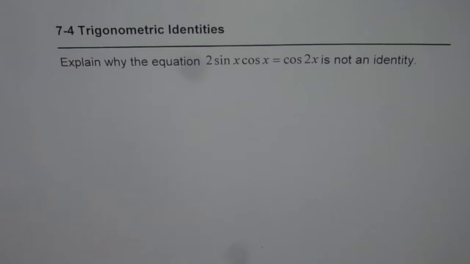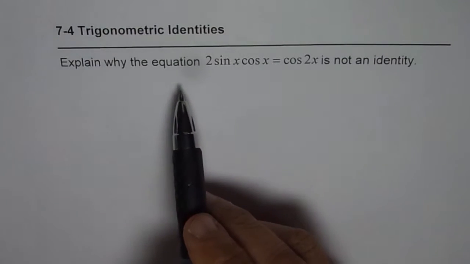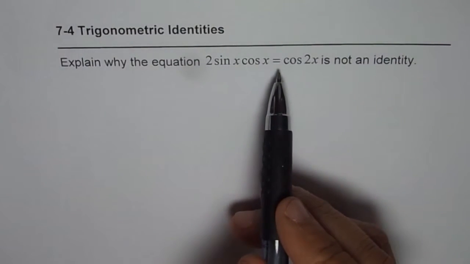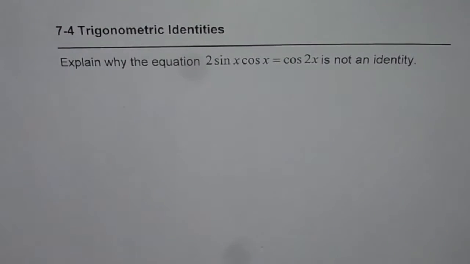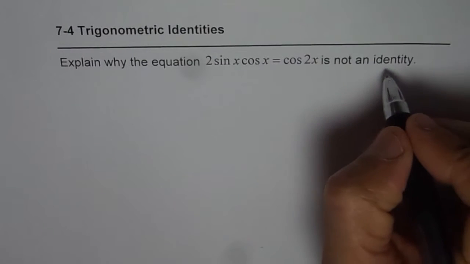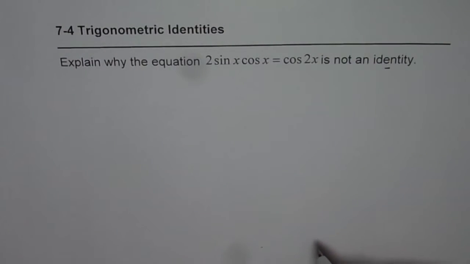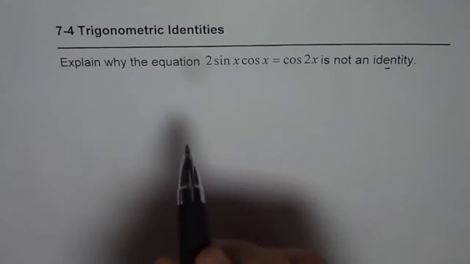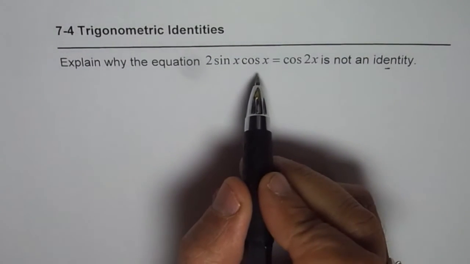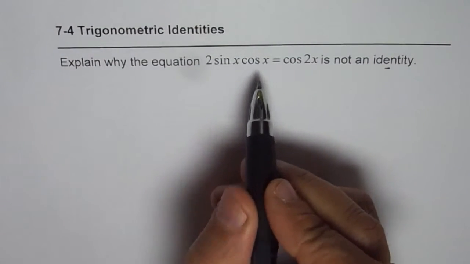The question here is, explain why the equation 2 sin x cos x equals cos 2x is not an identity. Now, what is an identity? When we're talking about trigonometric identities, the equation should be true for all values of x, right?